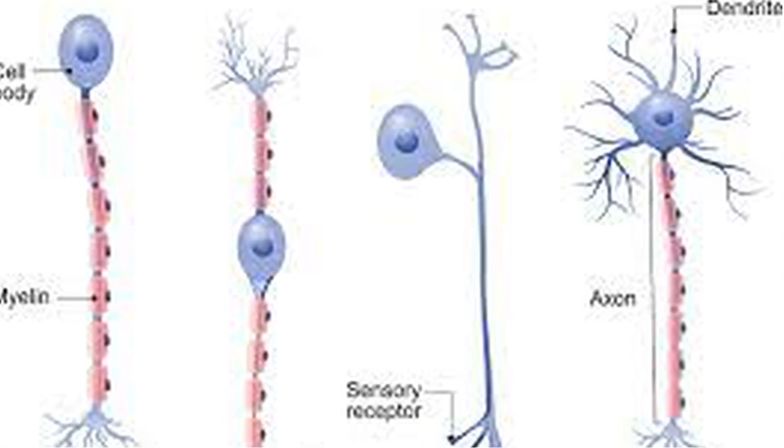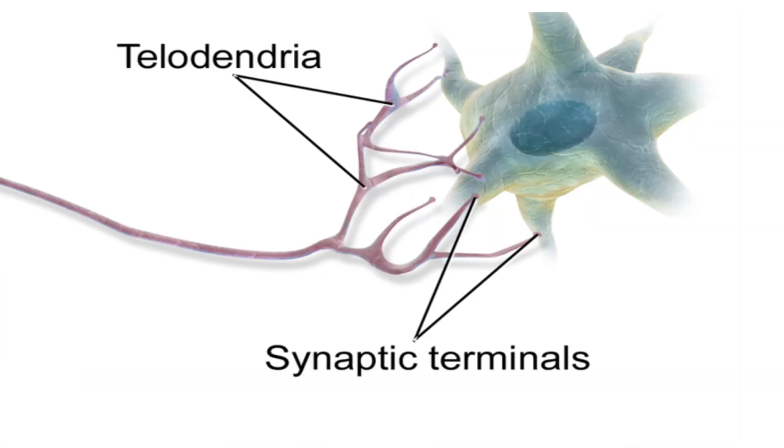Last lecture was about action potential. Today we will proceed further. So let's start with the synapse. The nervous system is made up of a massive number of neurons that are interconnected with each other. When two neurons come close to each other, these neurons must communicate with each other to function as a system. They form a way to communicate with each other, and this communication is called synapse.